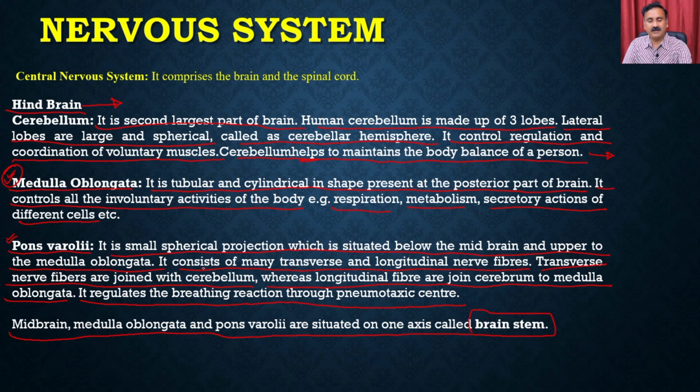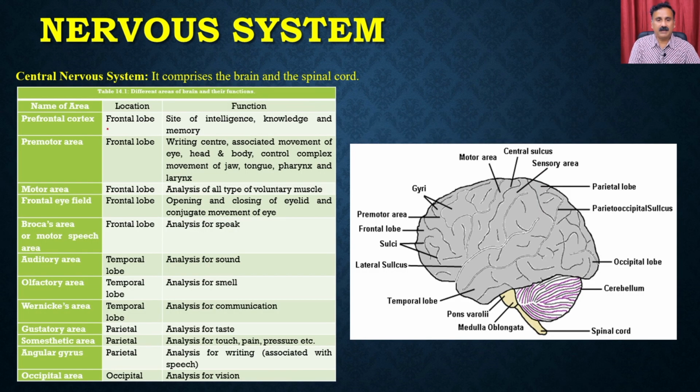So let's see how the different activities are controlled by the brain. These are the different regions, and they have different types of functions. What you see here is I have shown the different functions of the anterior brain, middle brain and the hindbrain. In the area like the prefrontal cortex, you have the frontal lobes, and the frontal lobes are the site of intelligence, knowledge and memory. Then we have the premotor area.